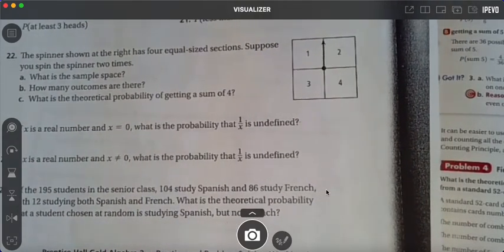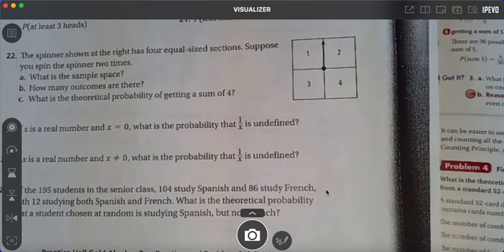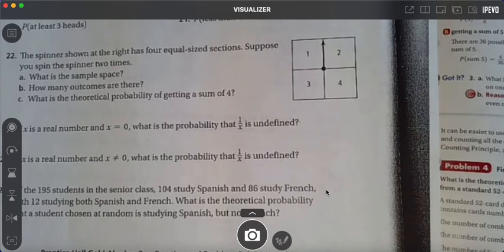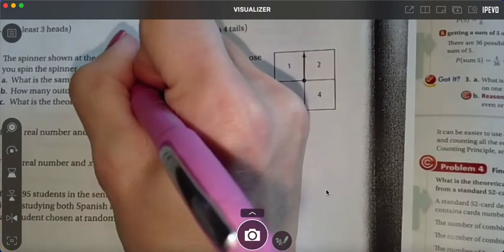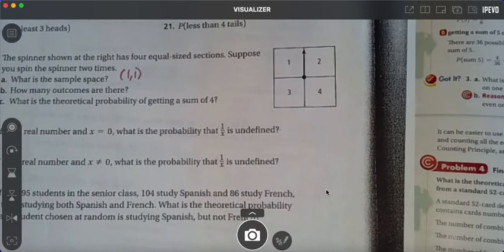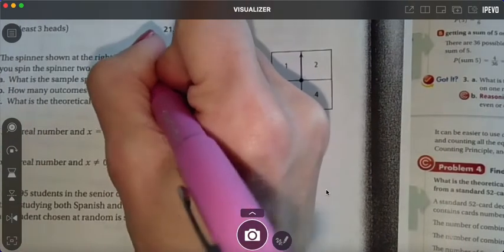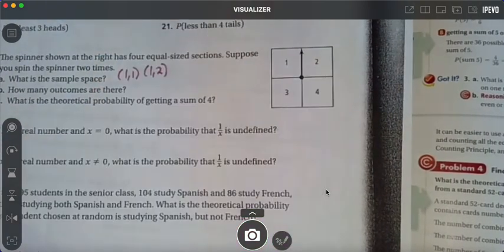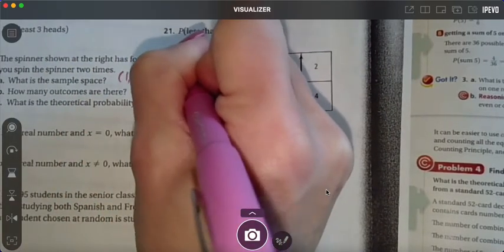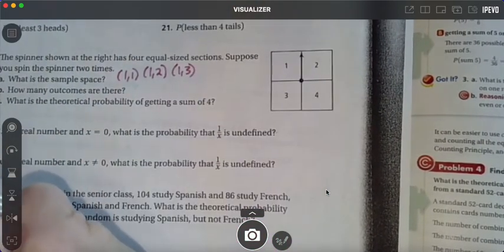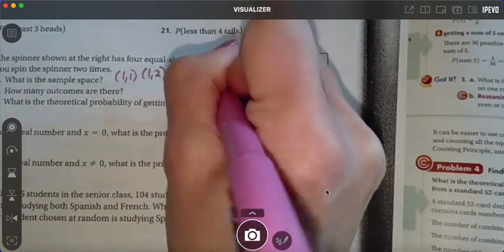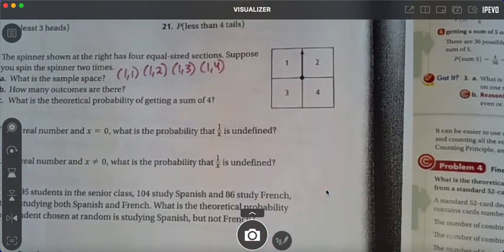It says the spinner at the right has 4 equal sections. Suppose you spin the spinner 2 times. They were asking about the first thing, your sample space. That means, what are all the outcomes? If I spin the spinner 2 times, could it land on a 1 and then a 1? Could it land on a 1 and then a 2? Then a 1 and then a 3? Then what would be next? A 1 and then a 4?